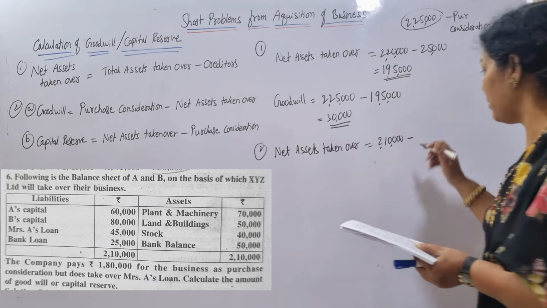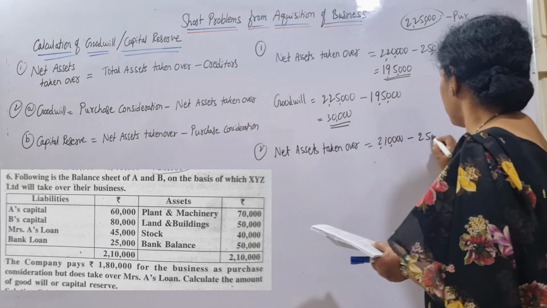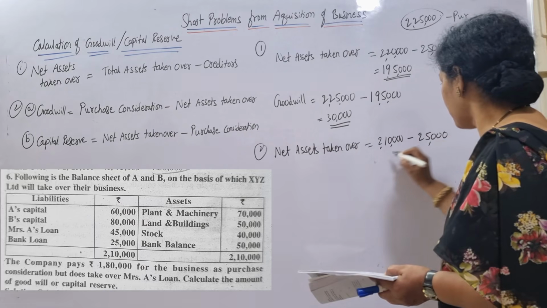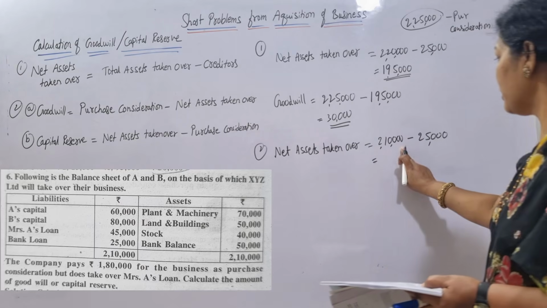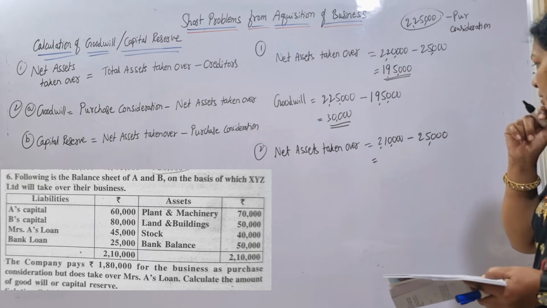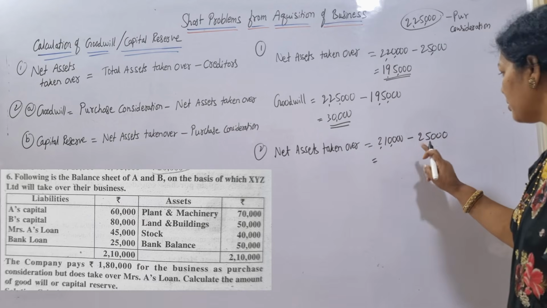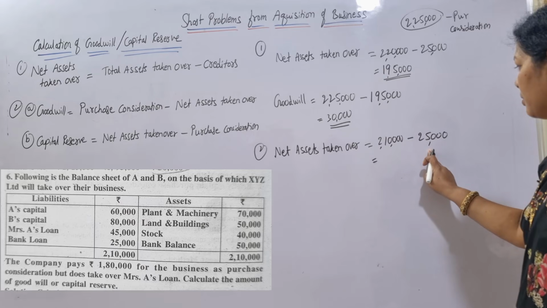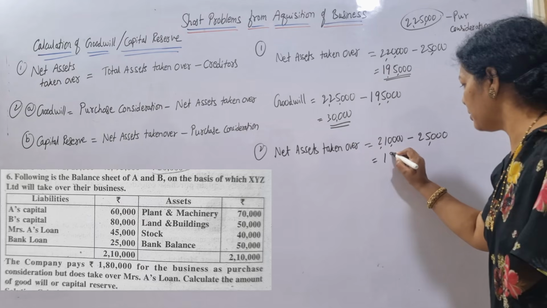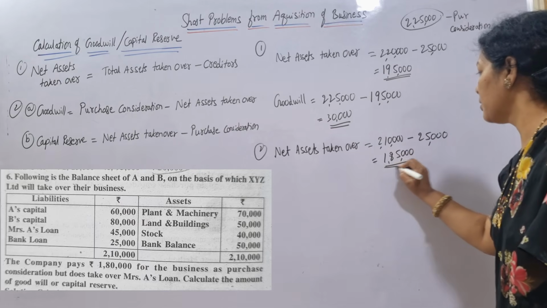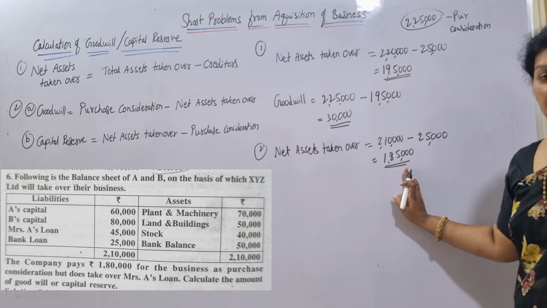How much is it? 25,000. 2,10,000 minus 25,000, how much does it come to? 1,85,000 it is. So this is net assets taken over.